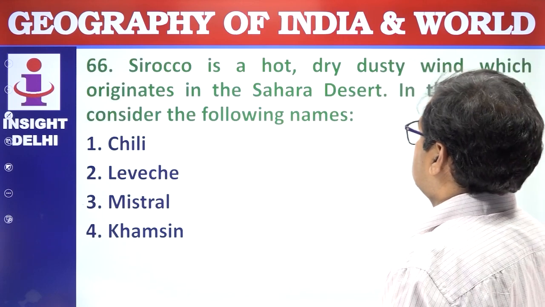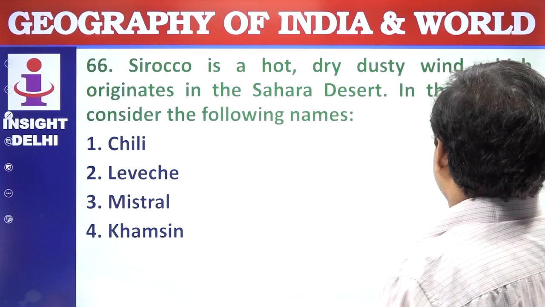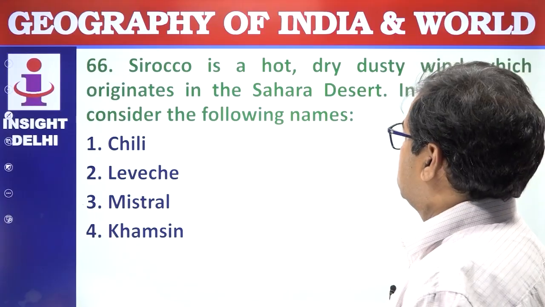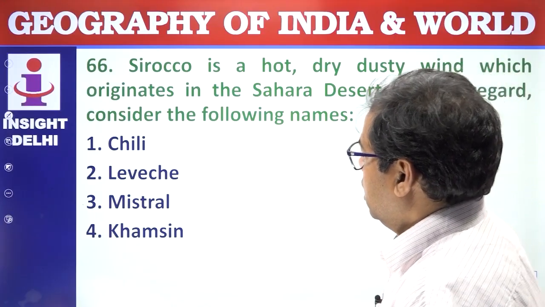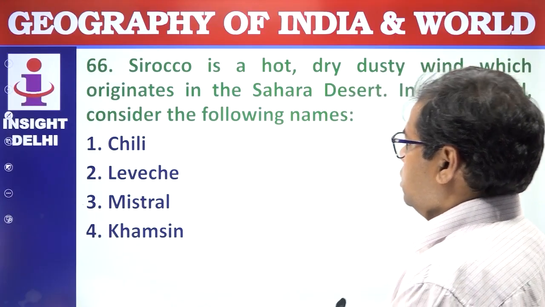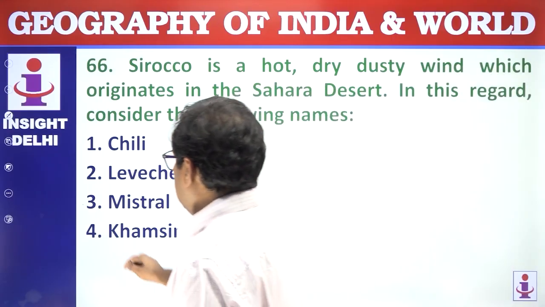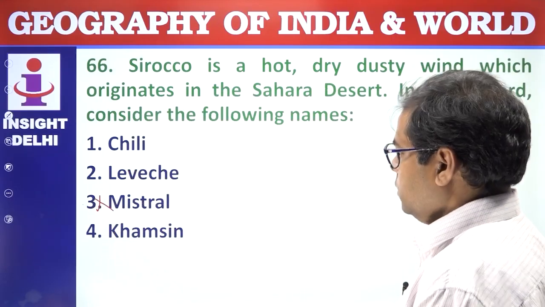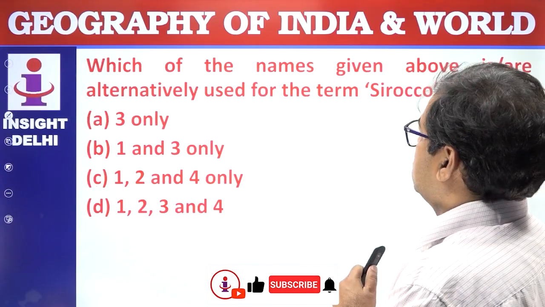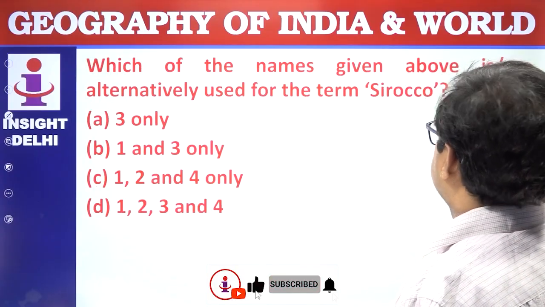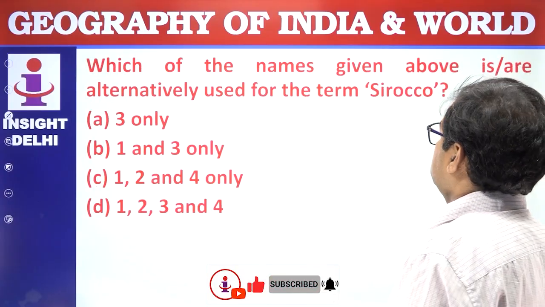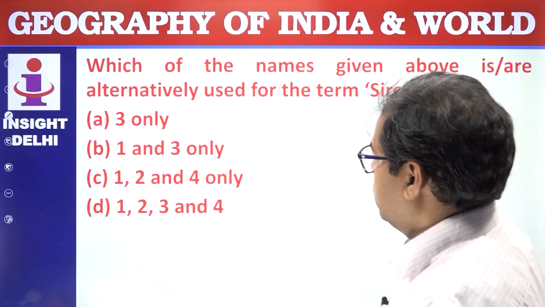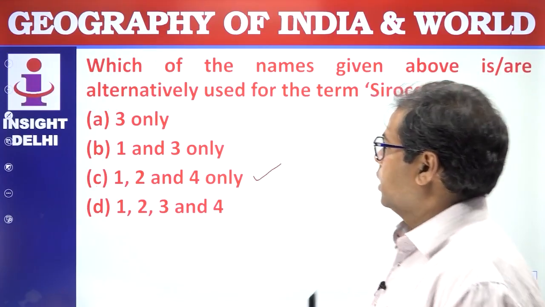Next question. Sirocco is a hot, dry, dusty wind which originates in the Sahara Desert. In this regard, consider the following names: Chile, Leveche, Mistral. Mistral blows in Spain, so it does not have any connection with the Sahara Desert. So which of the names given above are correct or alternate to the term Sirocco? 1 to 4. Answer is C. Next question.